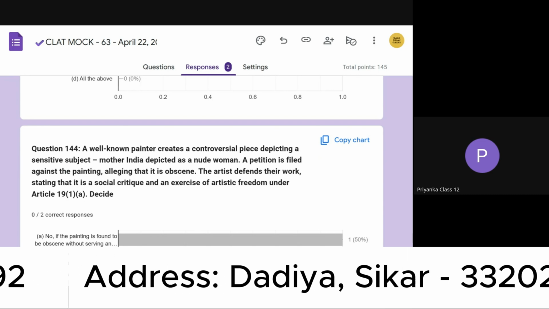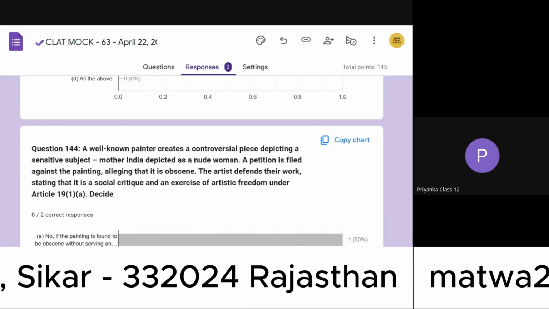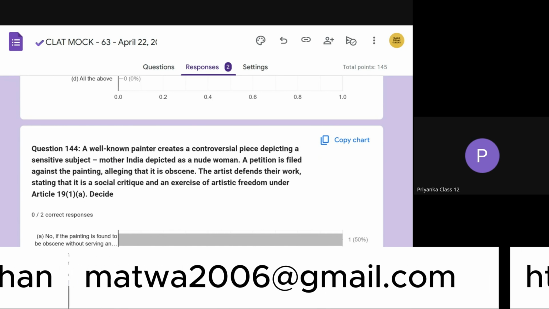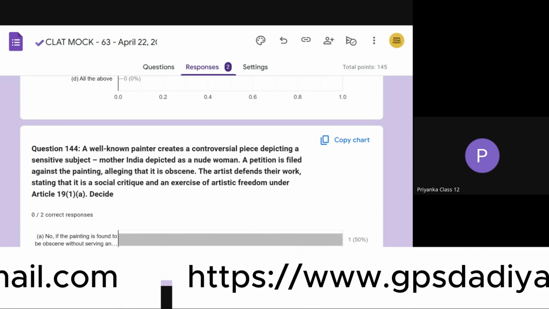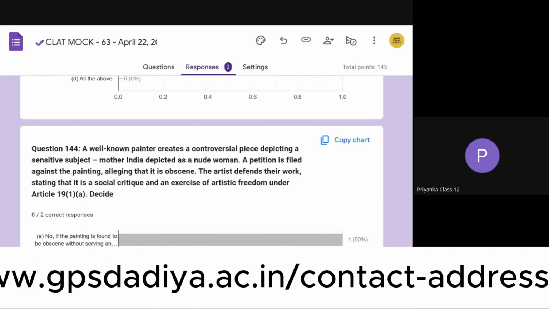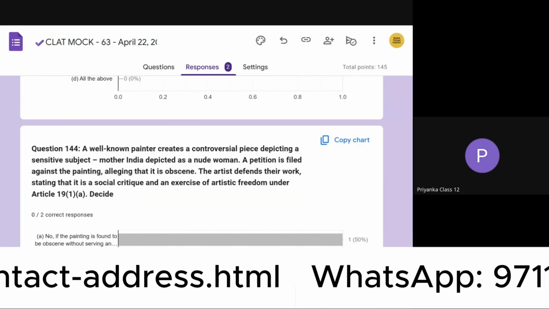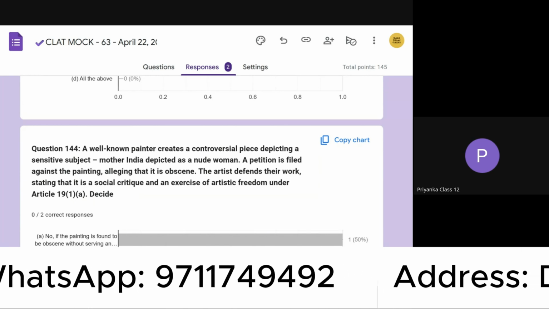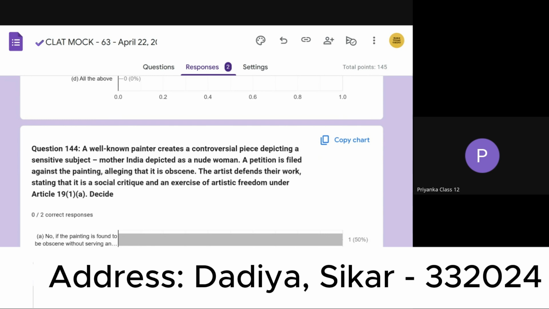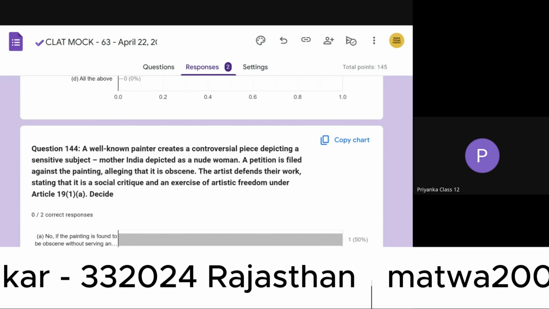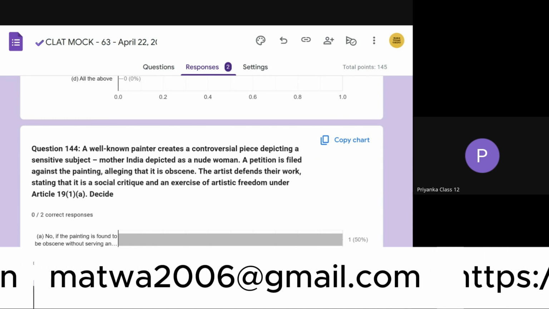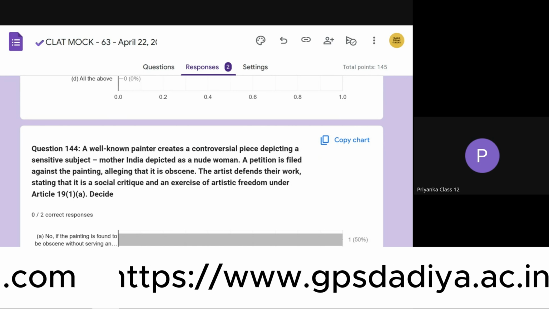And sometimes the government stops a movie or art before it is shown. This is called prior censorship. And in a 1970 case, K. A. Abbas versus Union of India, the Supreme Court said that such censorship is allowed if it helps maintain public order.